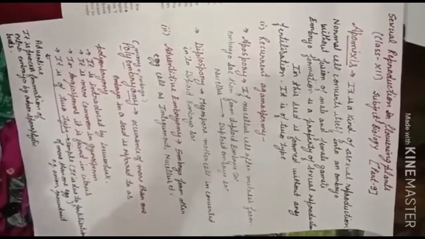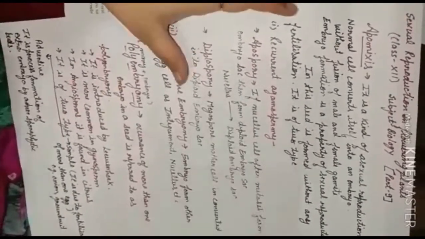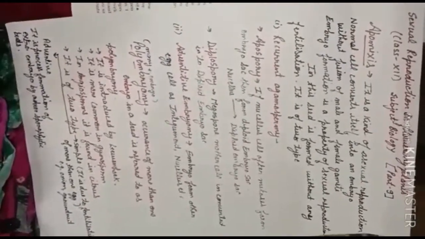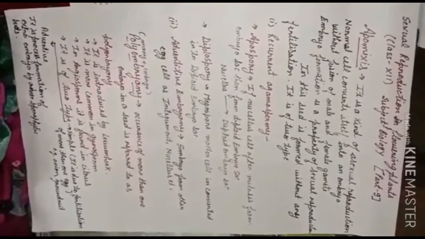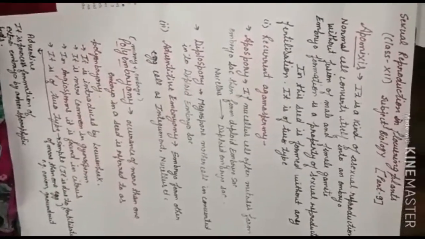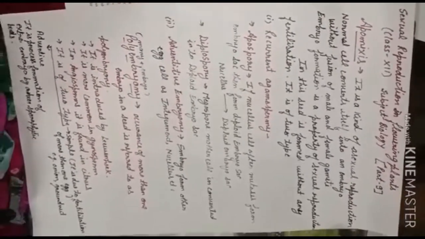So it looks like sexual reproduction, but actually it is asexual reproduction. Here the normal cells, the embryo sac, the nucellus, the integument, any part of the ovule can start dividing itself and formation of the embryo starts. This is called apomixis.